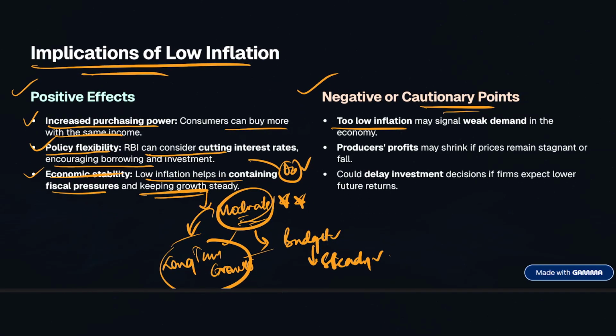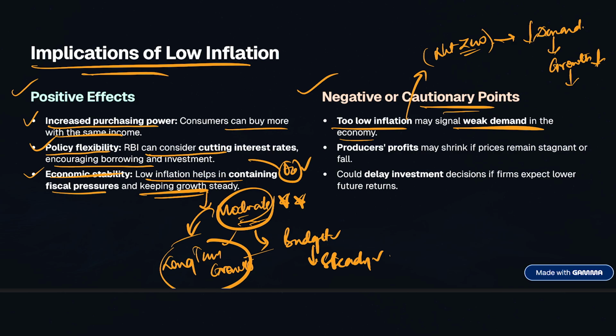So first, too low inflation may signal weak demand in the economy, obviously, because very low inflation, or I can even say net zero inflation, can mean that people aren't buying enough. They are absolutely not buying sufficiently. So this shows a reduced or weak demand in the economy, which can slow the growth, right? Obviously the growth will also take a hit, and also this will even reduce the employment rate, or you can also say that the job creation in the economy